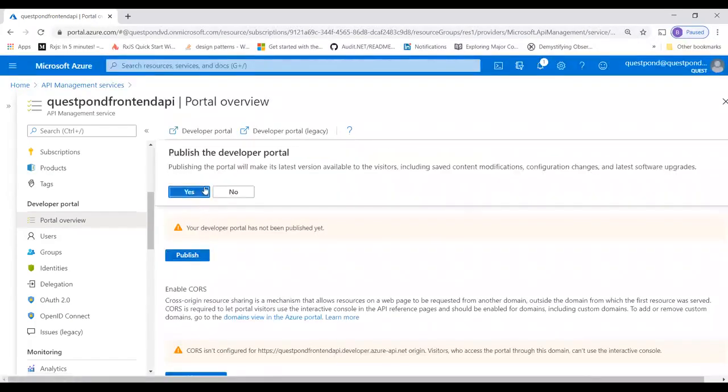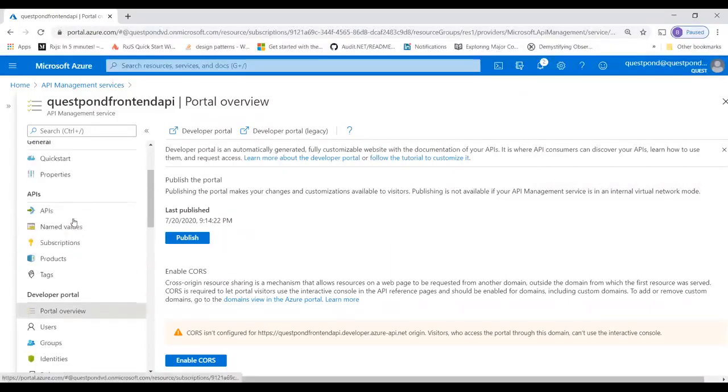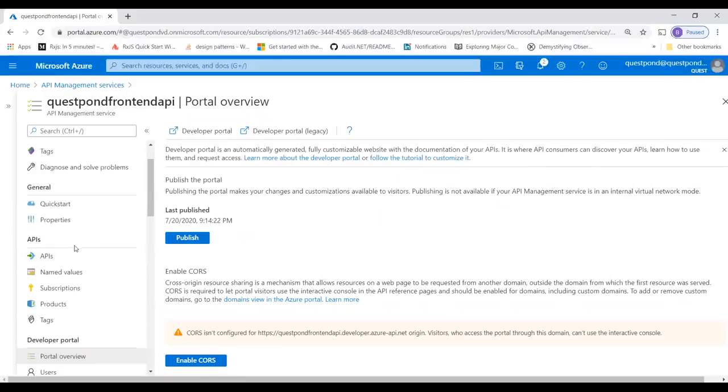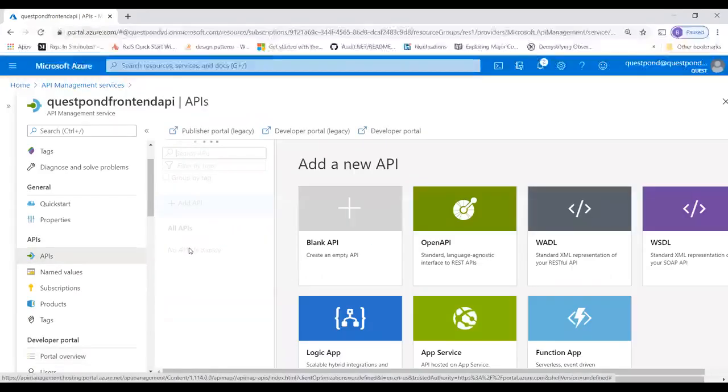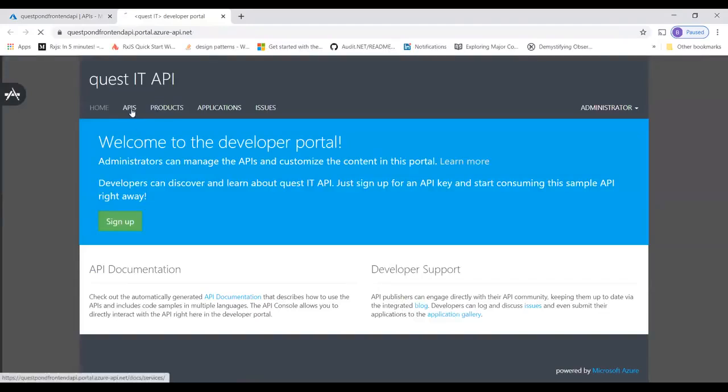So you can think of this developer portal as our client. For some reason this new developer portal is not working, so I'm going to use the developer portal legacy. In this portal, I can invoke post, get, put, and delete on the backend API. So you can see here, this is the API.